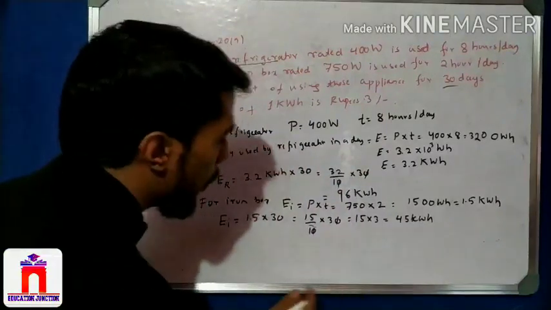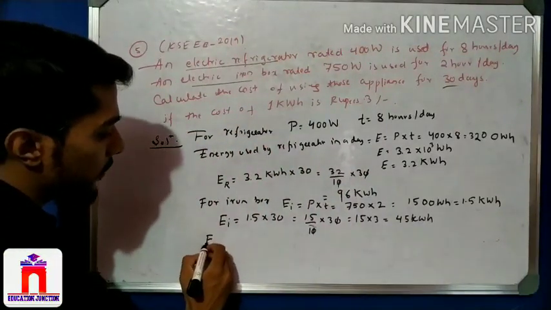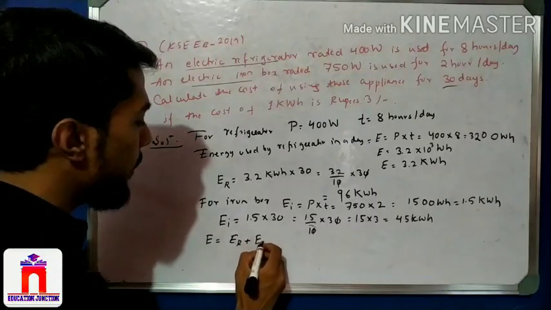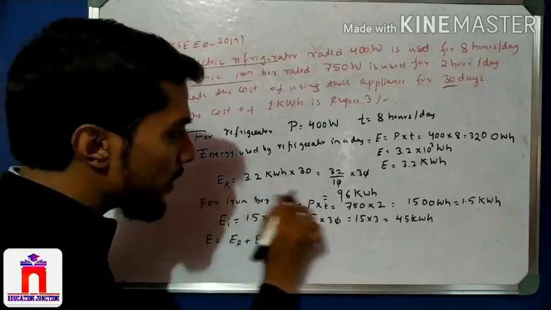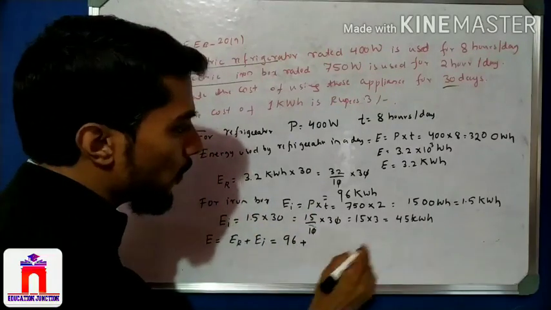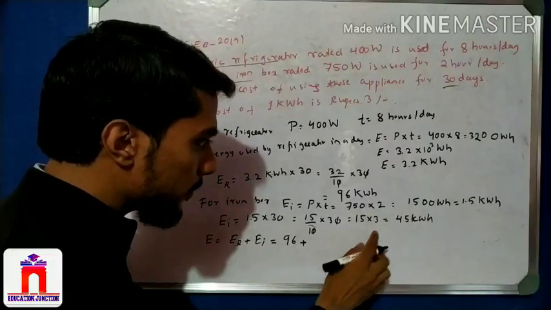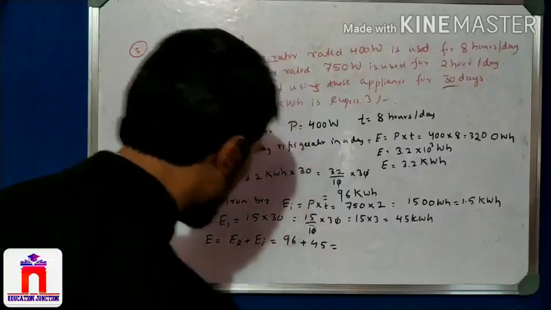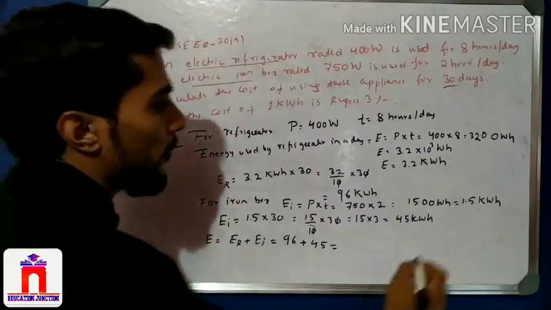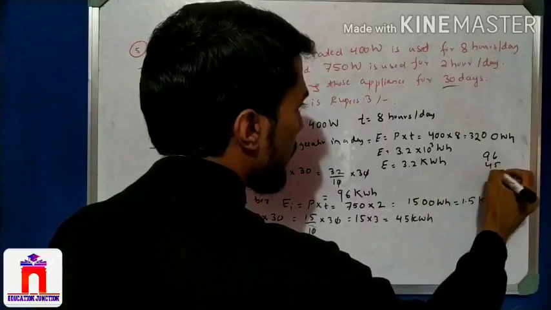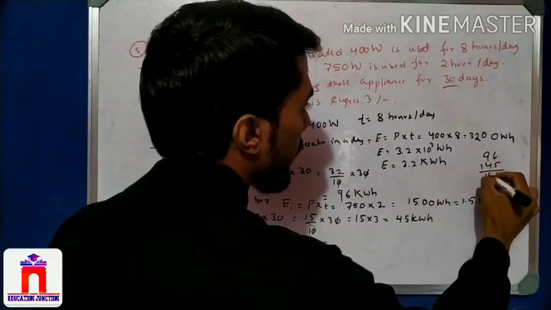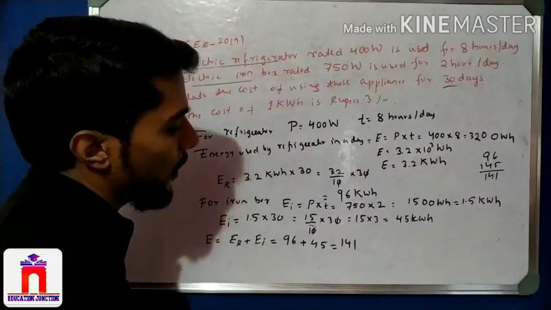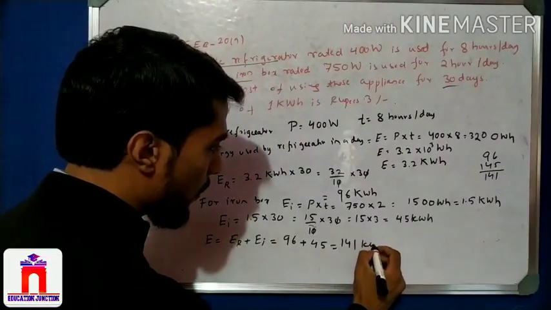Right? Now the total energy, how much? That is E_R plus E_I. What is E_R total? For 30 days, it is 96, right? Plus for iron it is 45. See the answer, how much here? 96 plus 45, it is 141. Right? 141, that is kilowatt hour.